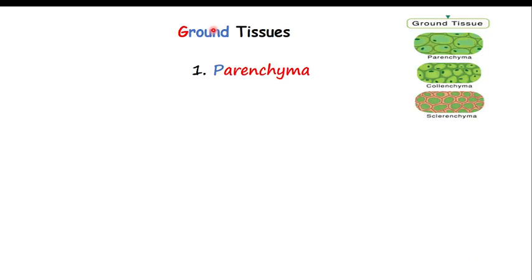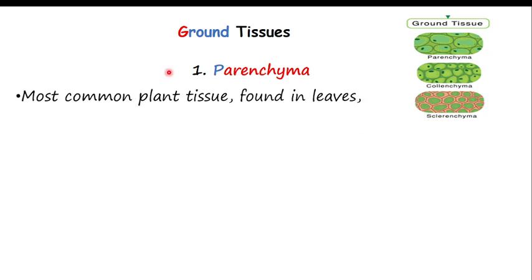Let's talk about the permanent tissue. In the permanent tissue, we have seen there is the ground tissue and also vascular tissue. For the ground tissue, we have also seen three examples. Number one is parenchyma, then collenchyma and sclerenchyma. Parenchyma is the most common plant tissue, found in the leaves, and also the stem, roots, and fruits. Those are examples of where we can find this kind of permanent tissue.